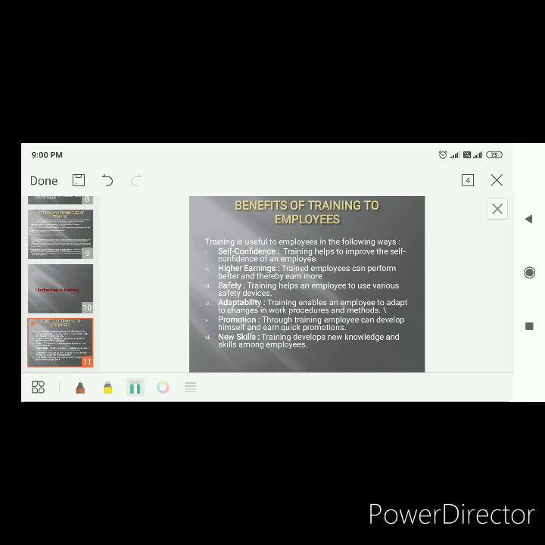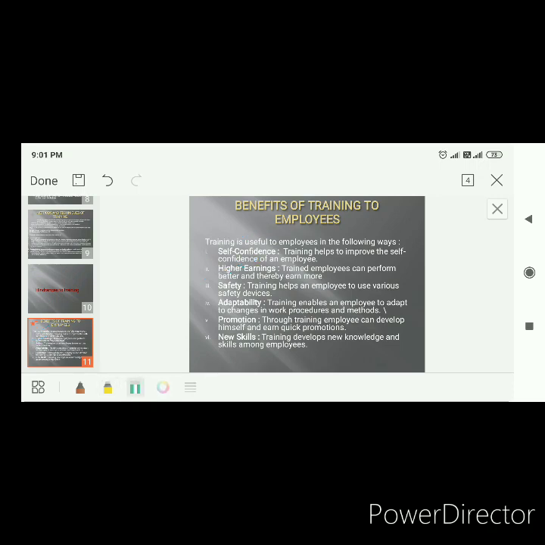The first benefit which an employee derives from training is that the employee gains self-confidence. The very first point you see, employee gains self-confidence. An employee is able to get self-confidence when he or she is trained accordingly. Moving to point number 2, higher earnings. That means if you are a trained employee, your earnings will be higher, your salary will be higher in comparison to an untrained employee.